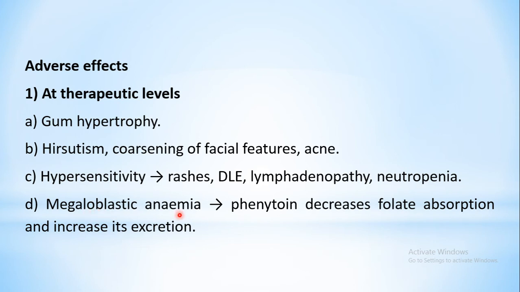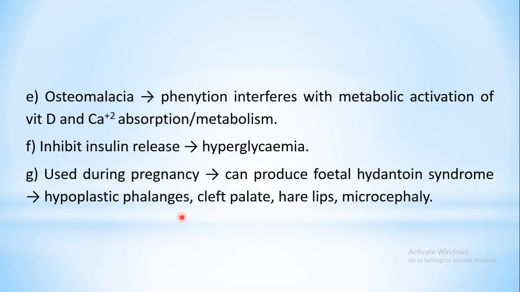Now the reason why phenytoin precipitates this type of anemia is that it decreases folate absorption. Folate absorption is reduced, plus its excretion from the body is also increased. So the body folate level will go down, and that's how megaloblastic anemia will be precipitated.